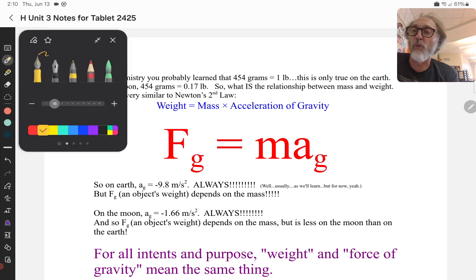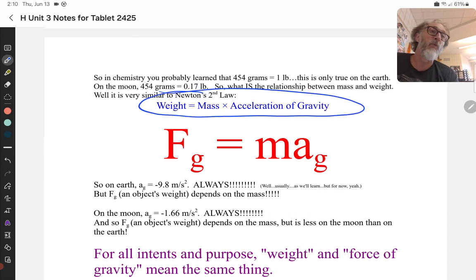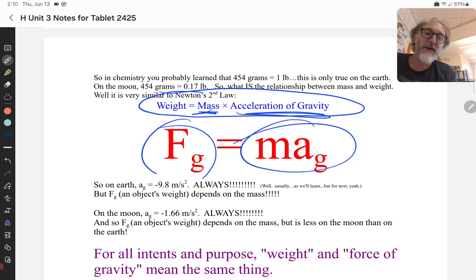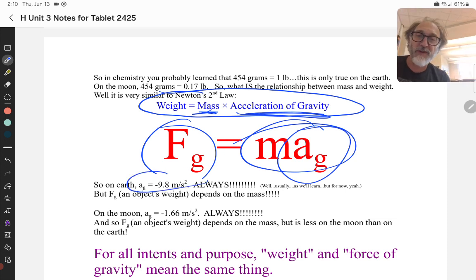So here is your one new equation for this video. Weight, the weight of an object, is equal to the mass of the object times the acceleration of gravity wherever you're at. Force of gravity is mass times acceleration of gravity, right? Because if I drop my calculator, it's going to fall because the only force on it will be gravity, the force of gravity, and that force of gravity will produce the acceleration of gravity, okay? So on Earth, the acceleration of gravity is negative 9.8 meters a second squared. Always, that's the acceleration of gravity, okay?